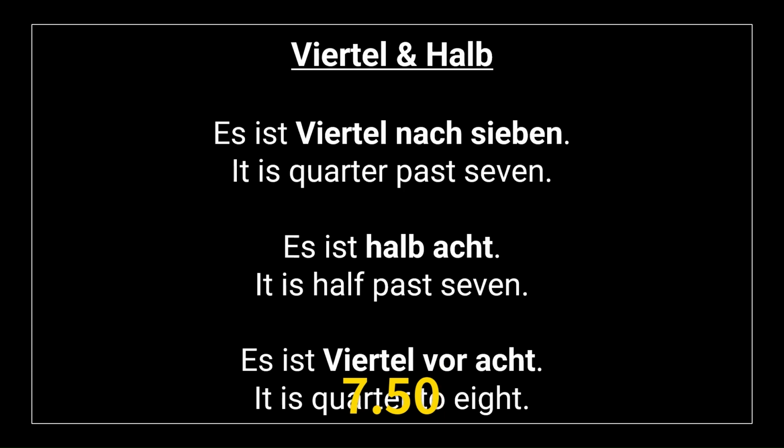Now let us learn the usage of Viertel und halb. Viertel means quarter, halb means half. Es ist 7:15. Nach means past. So it is 7:15. Es ist 7:30. Halb is 30 minutes. It is 7:30.